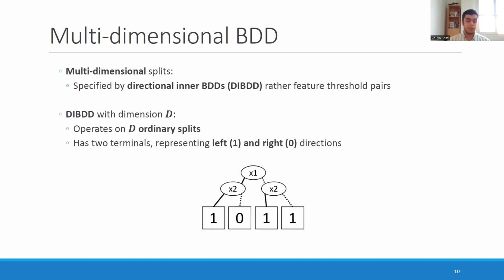So just to give you an example, first of all, a directional inner BDD has a dimension, which is basically its depth, and has terminals representing left and right by values 1 and 0. So if a point enters this inner BDD and gets a value of 1, it is being directed to the left, and for 0, vice versa.